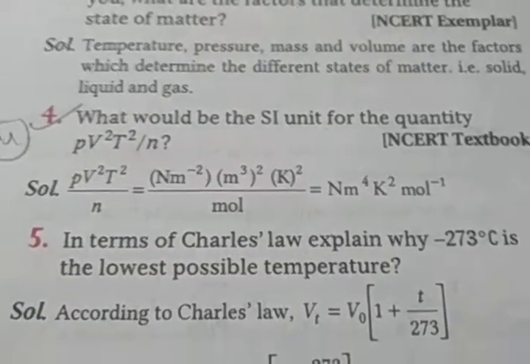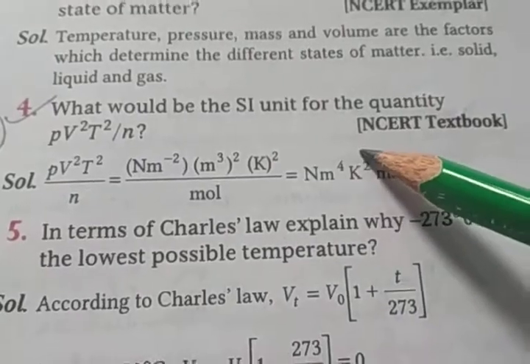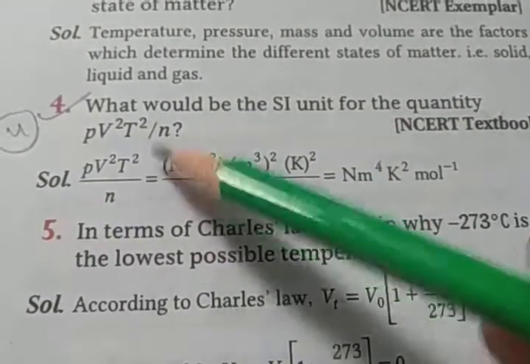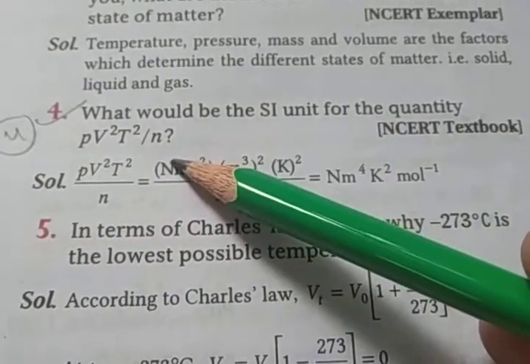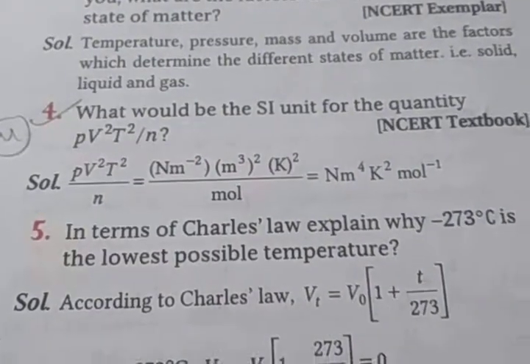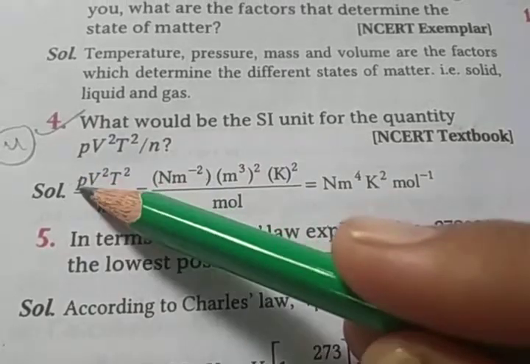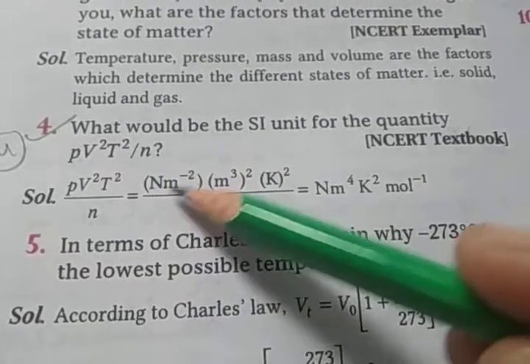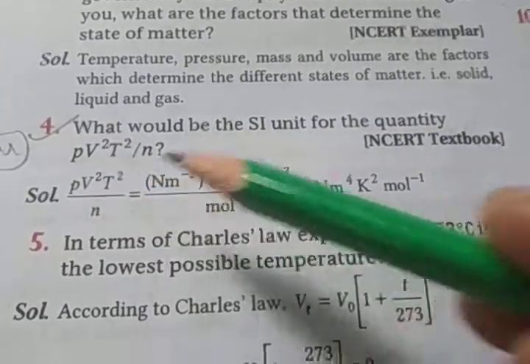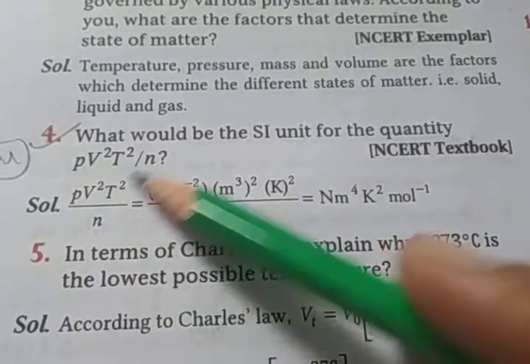Next question is, what would be the SI unit for the quantity PV square T square divided by n? First we write the formula PV square T square divided by n. P is pressure, so we write Newton meter inverse 2. V is volume, so meter cube, and here V square, so the power is square.